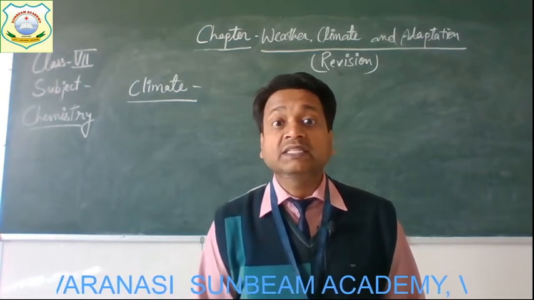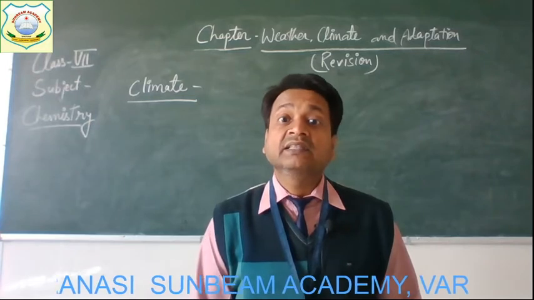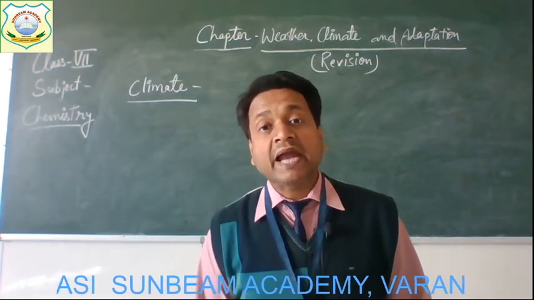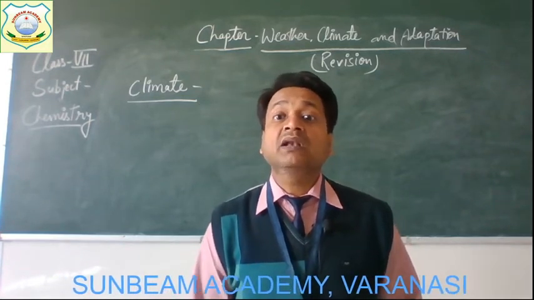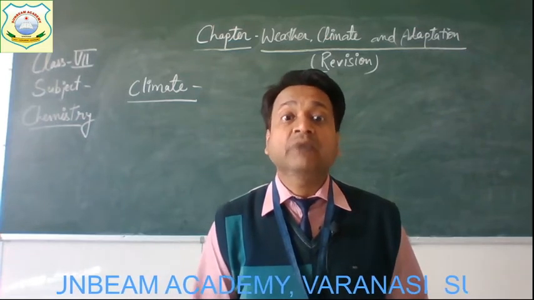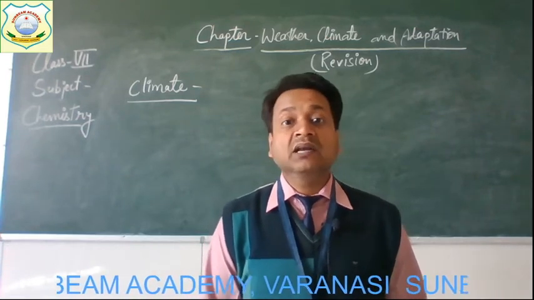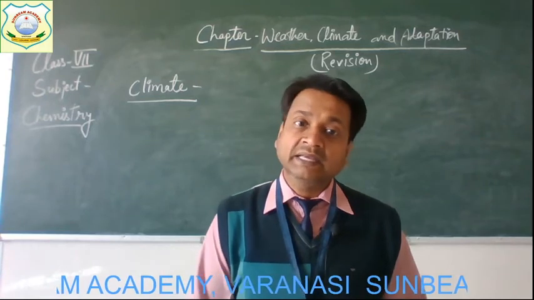So, what is climate? The climate is the average weather pattern of a place taken over a long time, about 25 years.